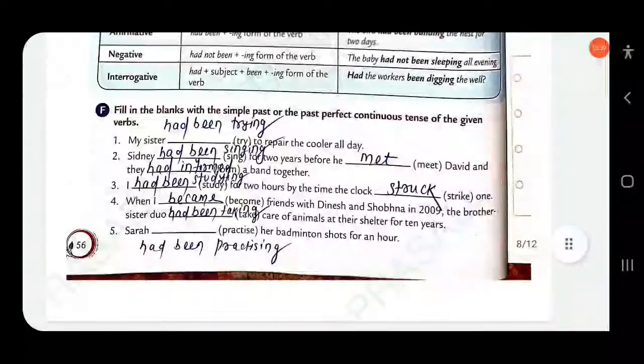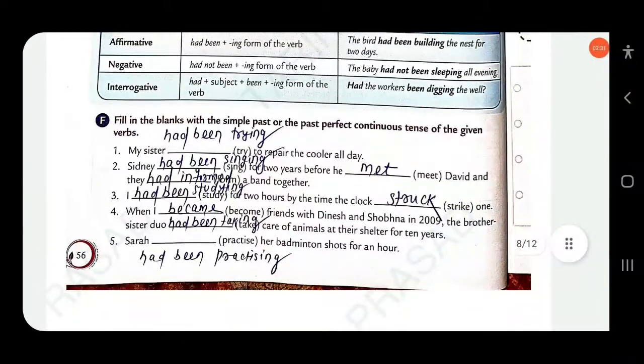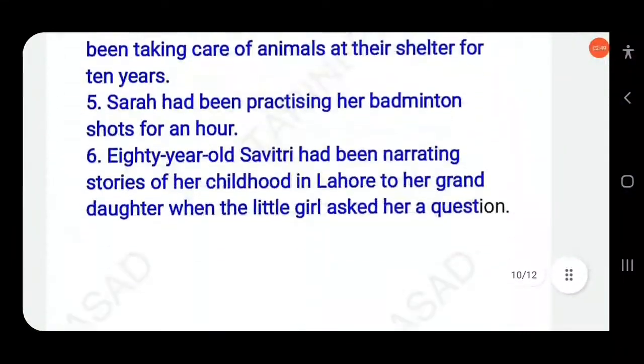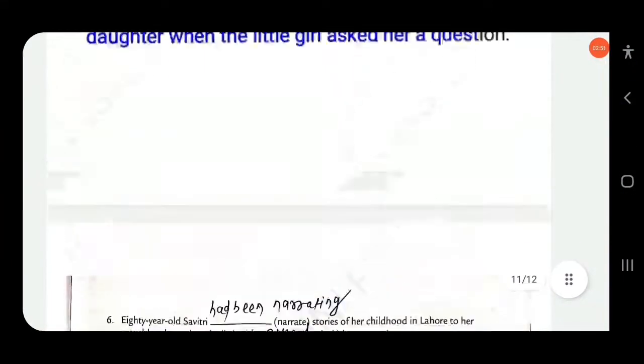Then fill in the blanks with the simple past or the past perfect continuous tense of the given verbs.